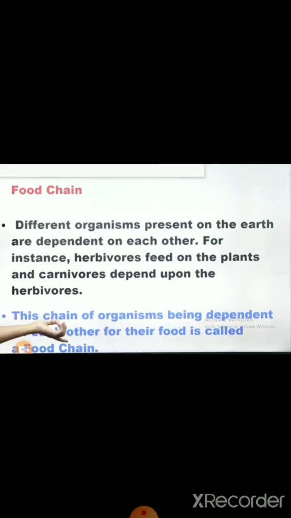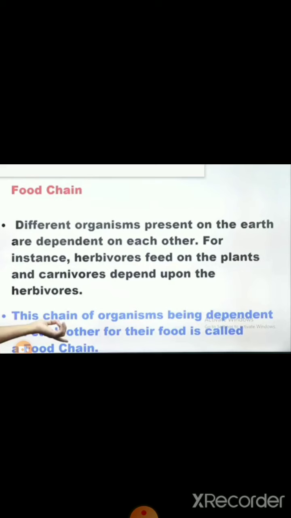For different purposes we are totally dependent on plants and different animals. So the organisms which depend on others are known as heterotrophs. We are heterotrophs, but plants are autotrophs. On the basis of this we can say herbivores depend on the plants, while carnivores depend on the herbivores. अगर plants हैं तो herbivores हैं, herbivores हैं तो ही carnivores हैं, or else the cycle will be totally disturbed.